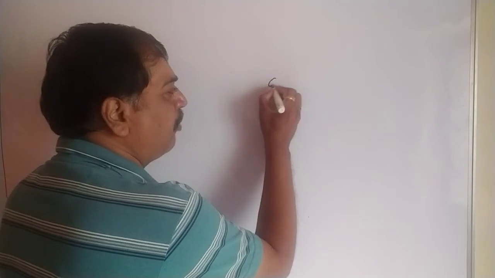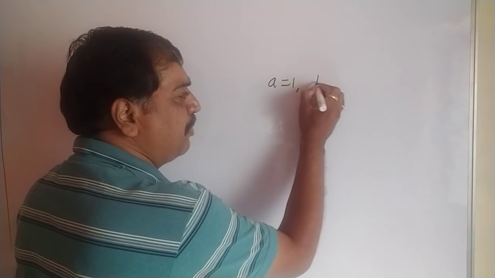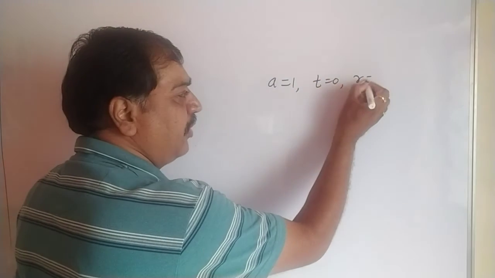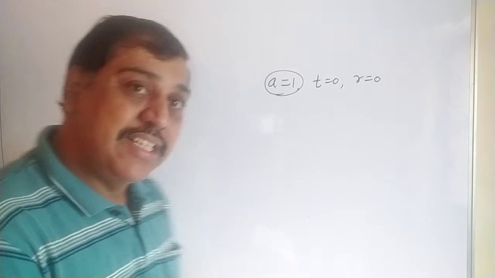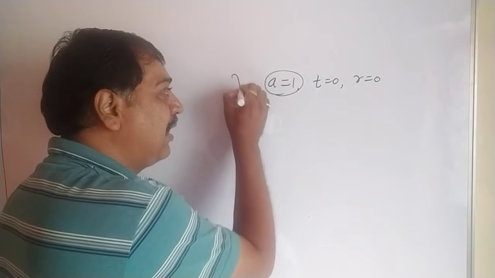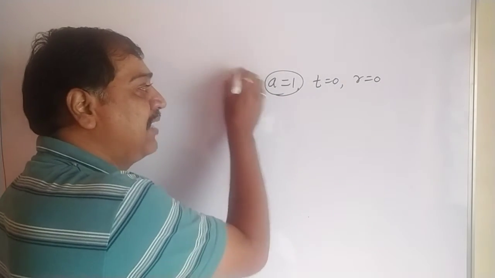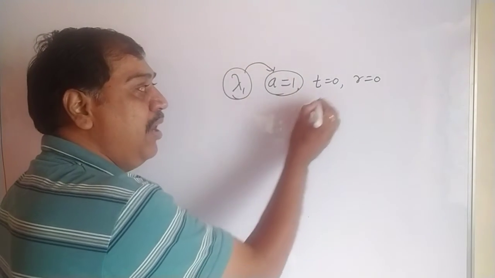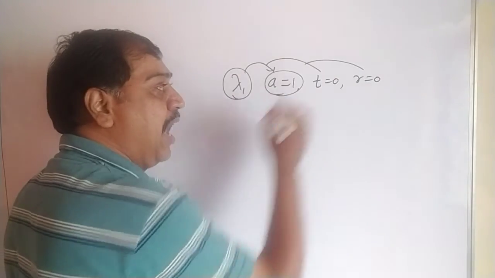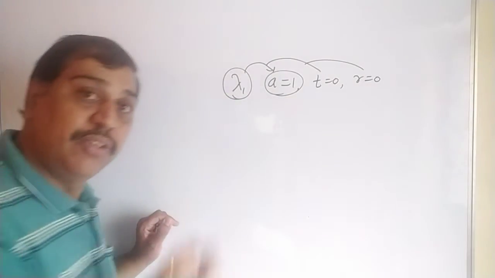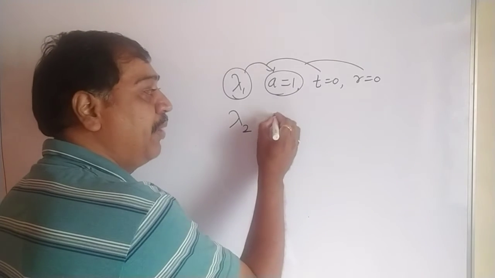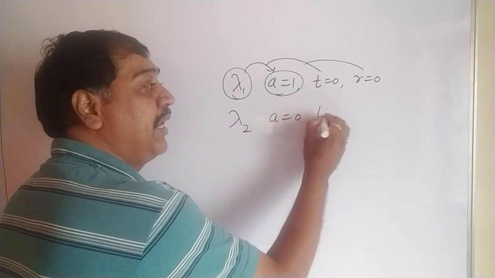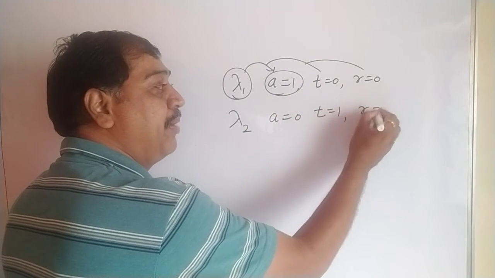Suppose some body is there whose absorption is 1. So transmission is 0, reflection is 0. So this body is said to be a perfectly absorptive body. But this will occur at a certain wavelength, lambda 1, suppose. At this wavelength, A equal to 1, T equal to 0 and R equal to 0 at lambda 1. So there is a probability that at another wavelength lambda 2, A may be 0, T may be 1, R may be 0.